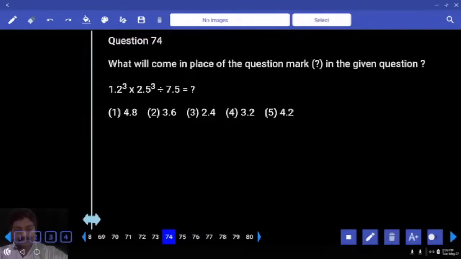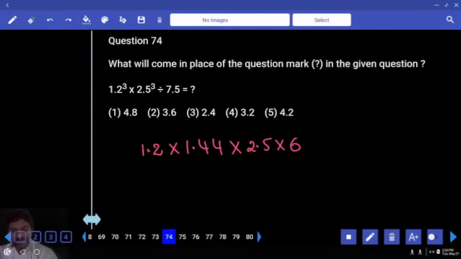Got it? I'll write it as 1.2 cube. I will write it as 1.2 into 1.2 whole square. 1.2 whole square, 1.44, into 2.5 cube. I'll write it as 2.5 into 6.25 divided by